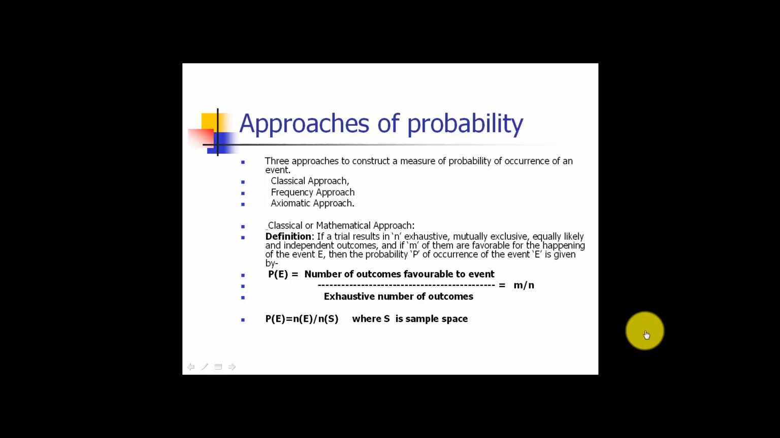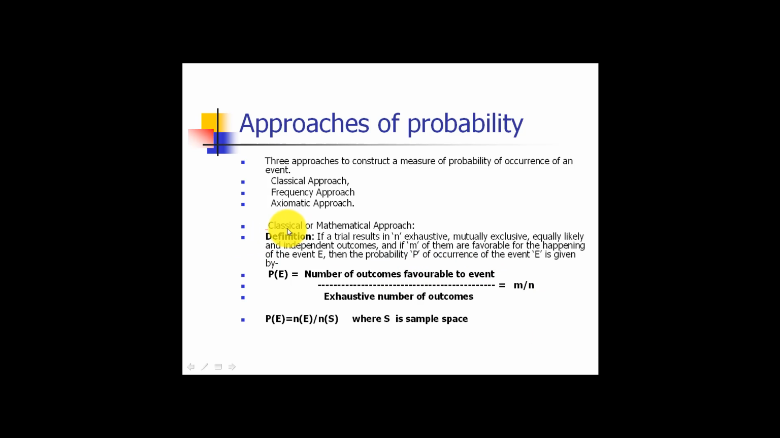Now, coming to the next approach of probability, we have various measures of probability. But there are three main approaches to construct or measure the probability of occurrence. First one is classical approach, frequency approach, axiomatic approach. Coming to the first one.